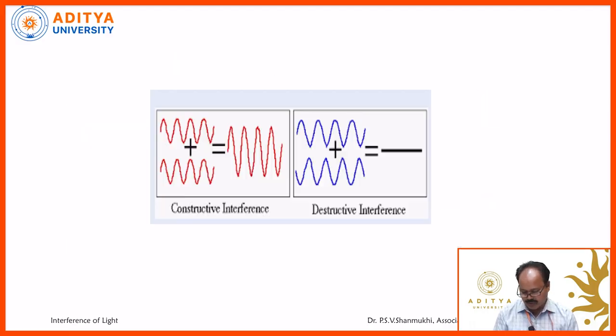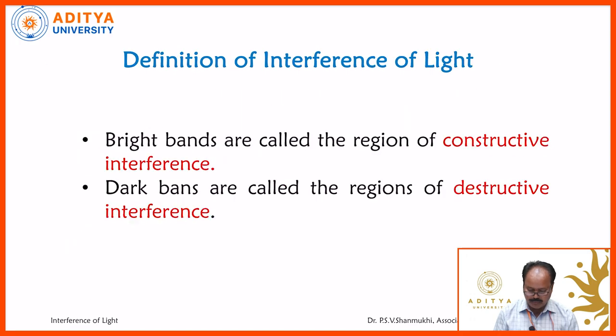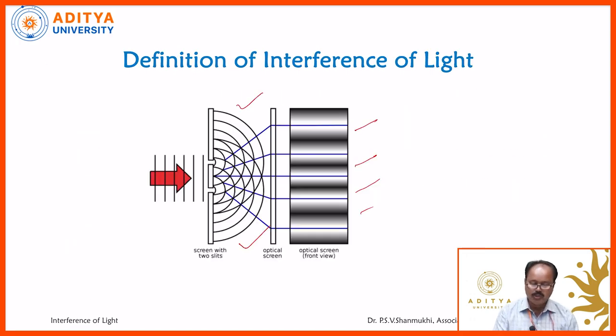You just observe, actually in the previous diagram, when these two waves superimpose on each other, this is one wave, this is another wave, these two will superimpose on each other. Wherever there is a crest to crest correspondence, we observe the maximum or brightness. Wherever there is a trough to trough correspondence, there also exists a maximum. Wherever there is a crest to trough correspondence, automatically darkness can be seen. So, in this way, on the screen we observe alternate bright and dark bands.